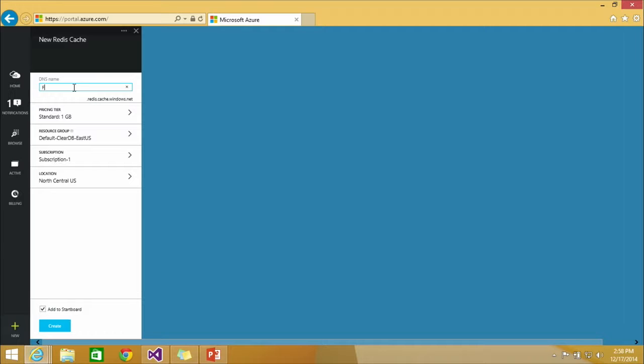So I can call this my Flask test, rediscache.windows.net. Whoops, sorry, one of the things is it all has to be lowercase letters, no spaces. That's why I'm getting a little exclamation mark there. Oh, that name must be used, it doesn't like it. Flask test, if it says that name is not available, remember, this has to be unique around the world, so it means you've got to come up with a name.